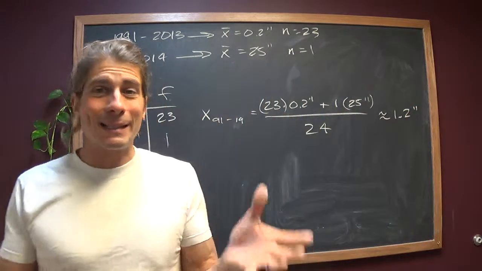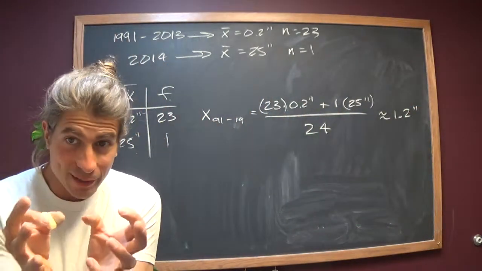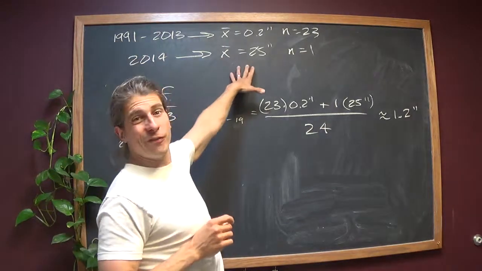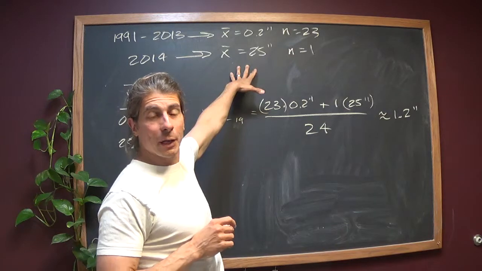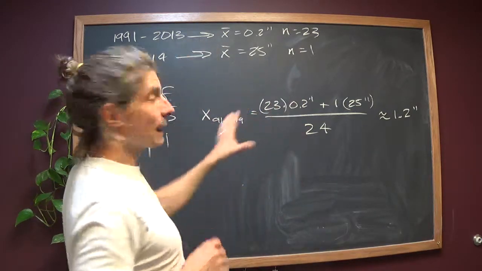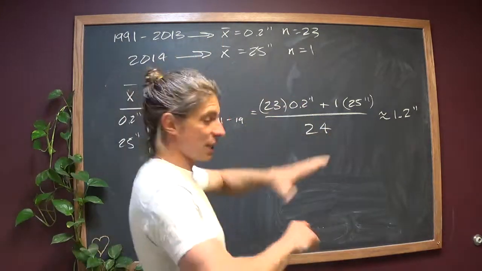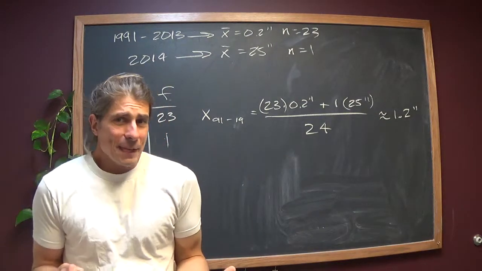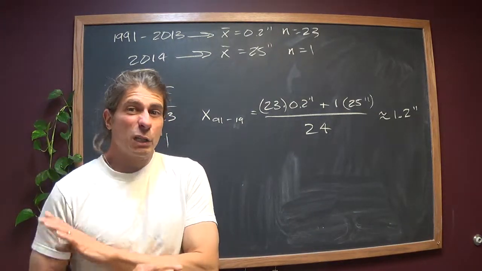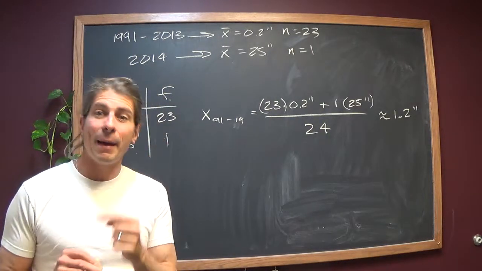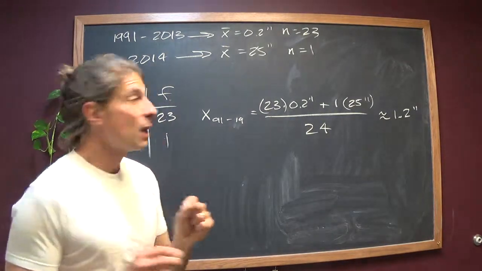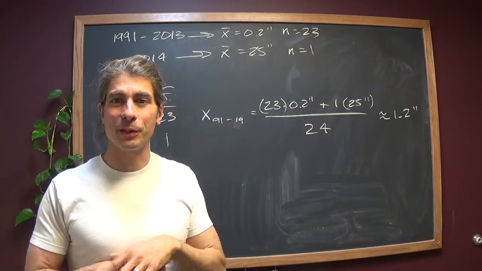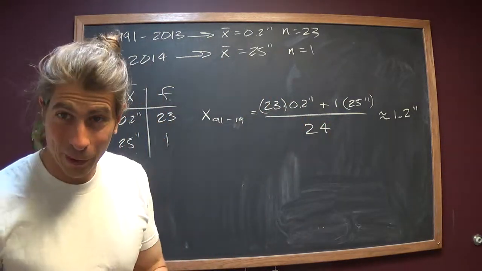Now, it's amazing, but it's not surprising. Remember what an average is. It's a sharing of data. So when all that 25 inches fell on February 8th, essentially what this calculation does is it takes that 25 inches and spreads it equally over all 24 years. It's about the same, right? 25 inches, 24 years. Essentially, every year got about an inch, a little smidge more. So when the average was 0.2, it's now about 1.2 because each year picked up 1 more inch than it had previously, average-wise.